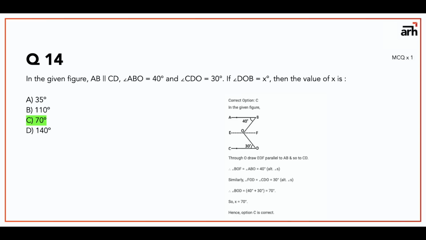What you do is you draw a line from E to F, and from that you get BOF is equal to ABO because they are alternate angles, so BOF is equal to 40 degrees, and FOD is alternate angle to ODC, that is 30 degrees. So BOD is equal to 40 plus 30 degrees, that is 70 degrees. It's very basic geometry, and this will be easy for everyone. So nothing much to explain here.